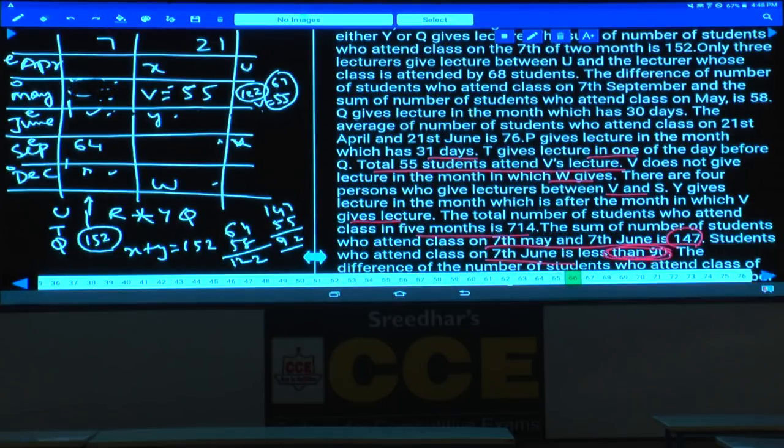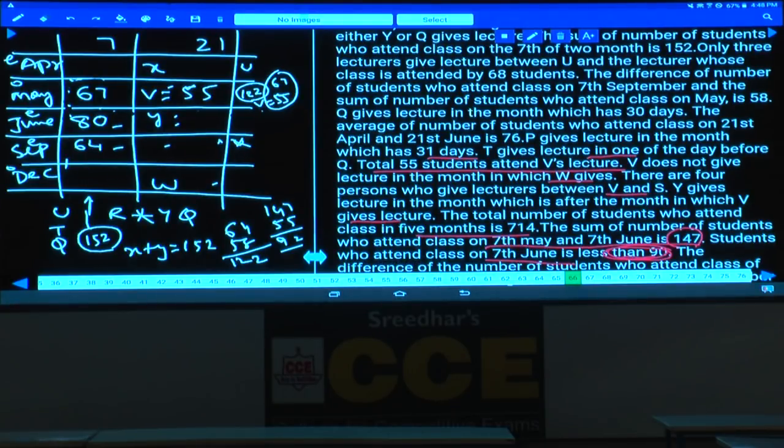If this is 67, then tell me what is the value of this one. The sum of these two must be 147, so this must be 80. Are you following this one or not? And 67, 80 and 44 done. Now between V and S, how many persons should be there? There must be 4 lectures: 1, 2, 3, 4, S must be here, isn't it?